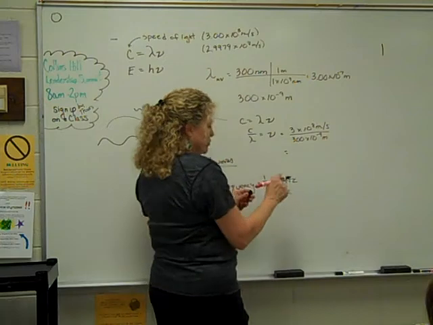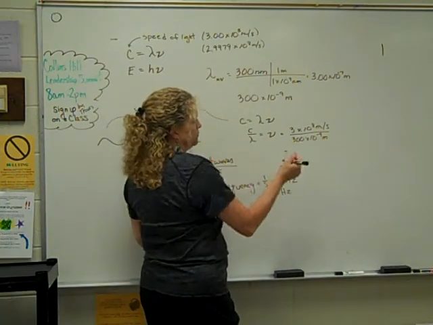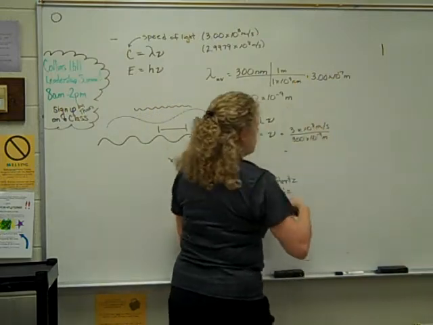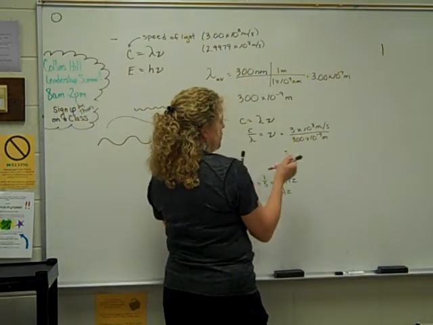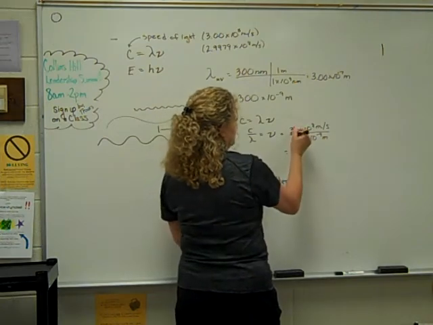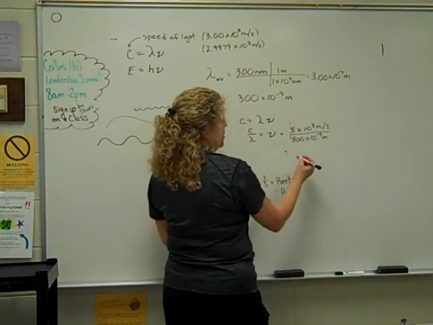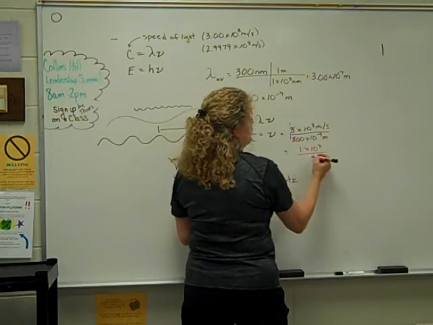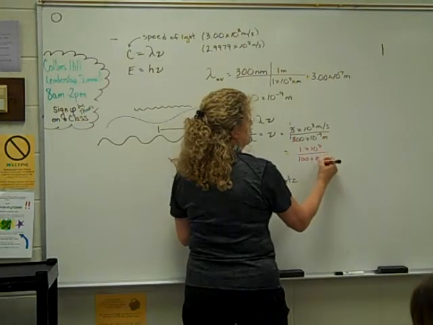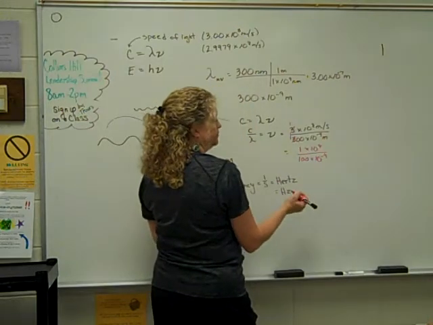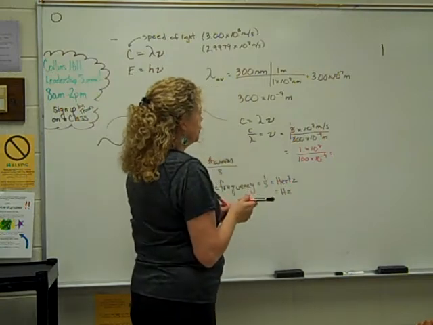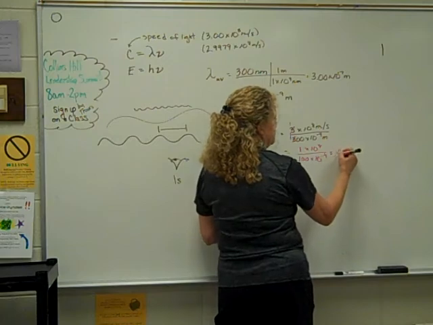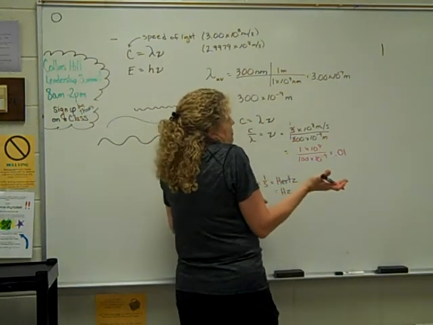So, let's review some of our math skills. All right. Isn't 3 going to go into both of these numbers? So won't this simplify to 1s? Okay, so now we're dealing with 1 over 100, right? 1 times 10 to the 8th over 100 times 10 to the negative 9th, right? Okay, so what's 1 over 100? 0.01. And there's a lot of different ways to approach the math of this.